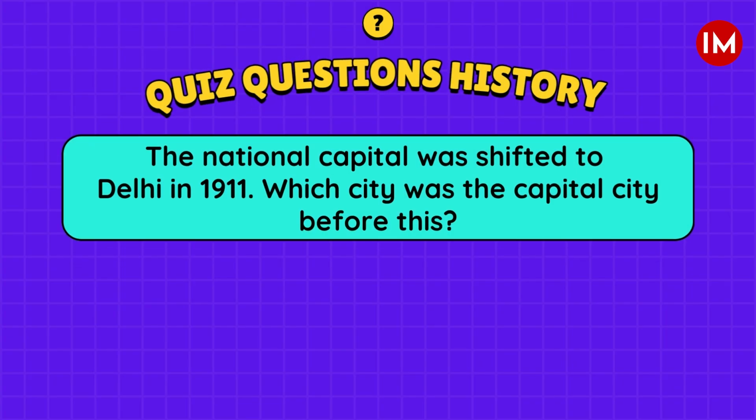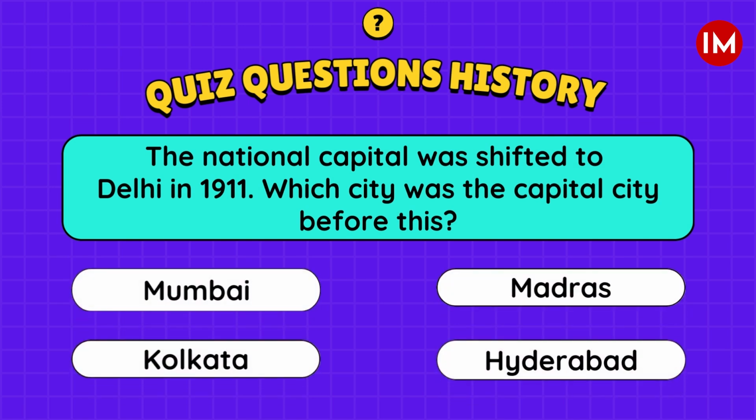The national capital was shifted to Delhi in 1911. Which city was the capital city before this? A. Mumbai, B. Madras, C. Kolkata, D. Hyderabad.